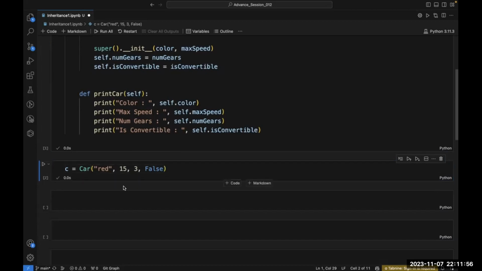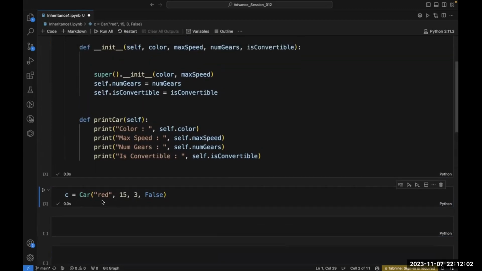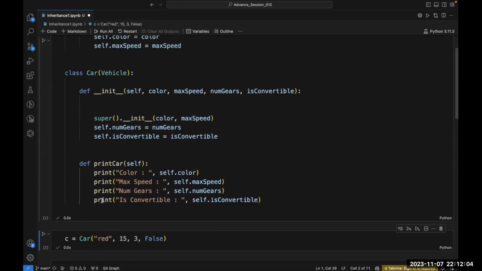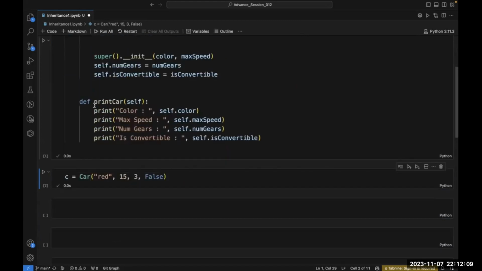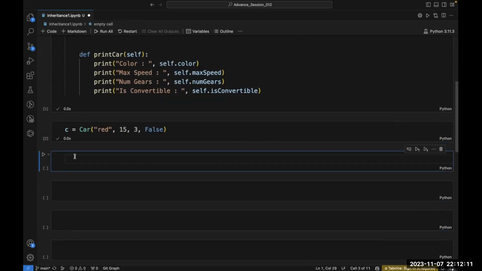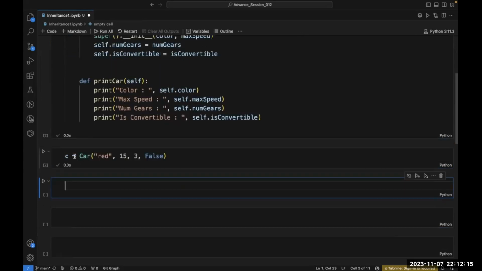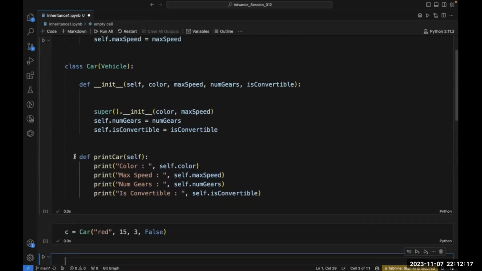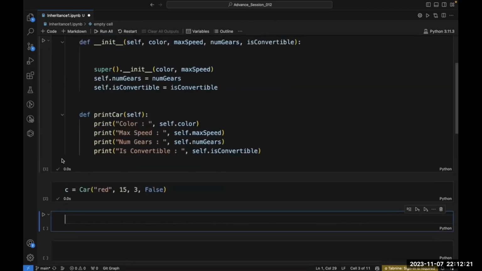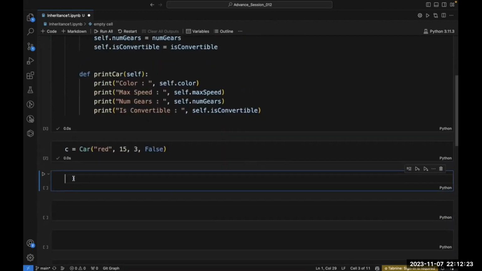My object c got created, and this object c is an object of the car class. Now I want to access the print car method which is present inside my car class. So how shall I access this method? Tell me.